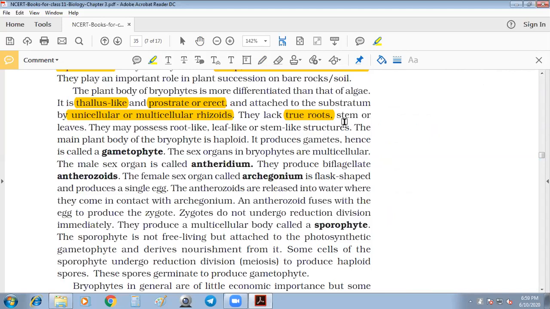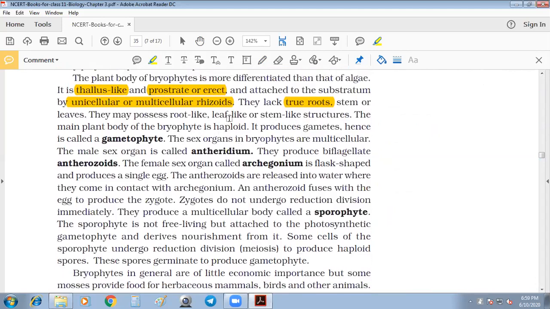I told that the main plant body of the bryophyte is haploid. If it is haploid, there should be only the n condition. So there is no zygotic meiosis. This is an important point according to the NEET purpose, right? It produces gametes and is called the gametophyte. If it is producing gametes, then it's called a gametophyte.